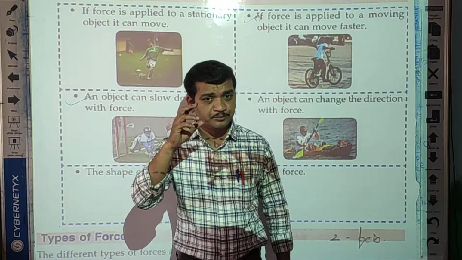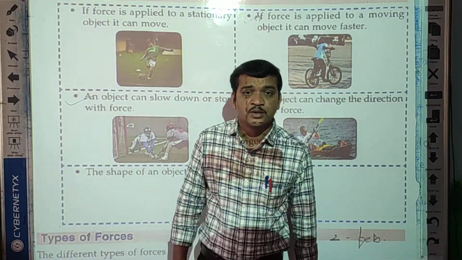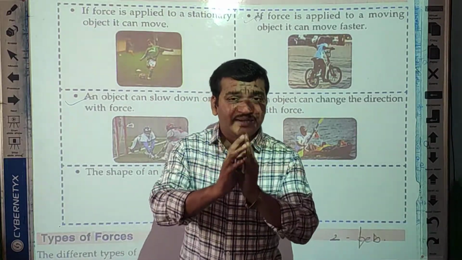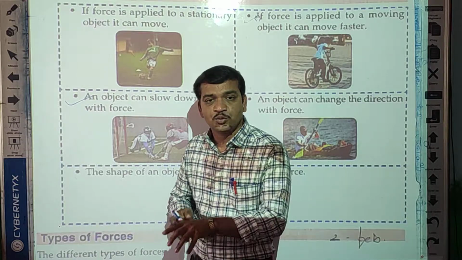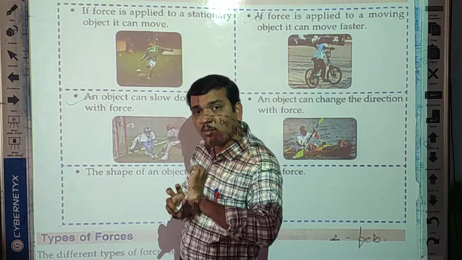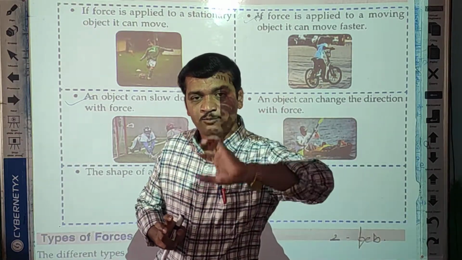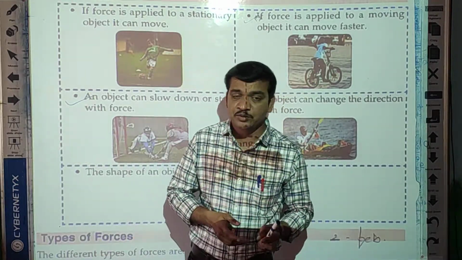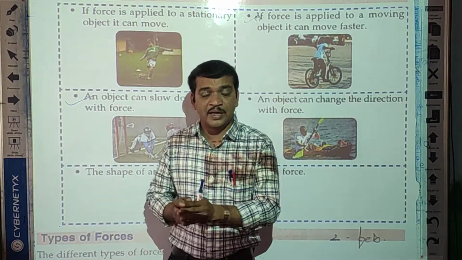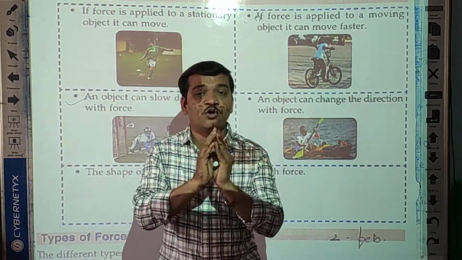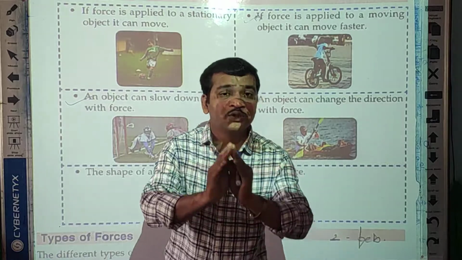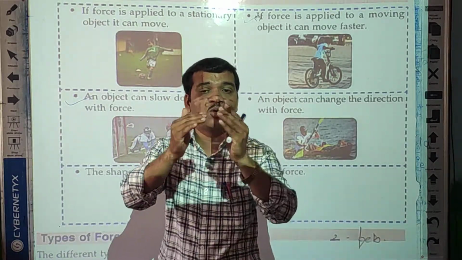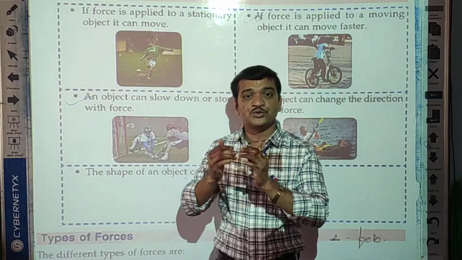By this one example you can understand both things. For example, the bowler. When the batsman hits the ball, at that time the speed of the ball increases. The ball moves faster. But at the same time, the fielder uses force to stop the speed of the ball, or to bring the ball into slow motion.